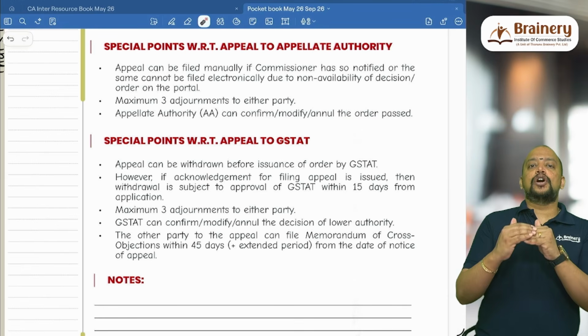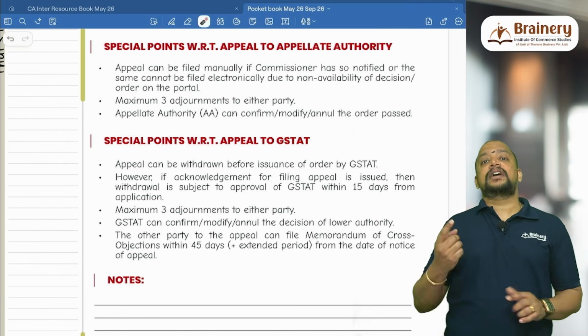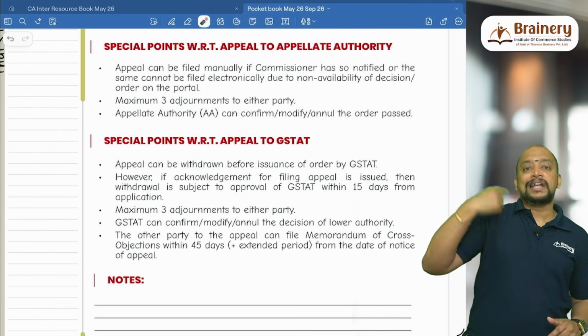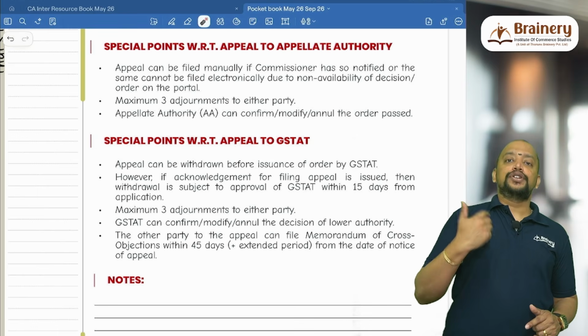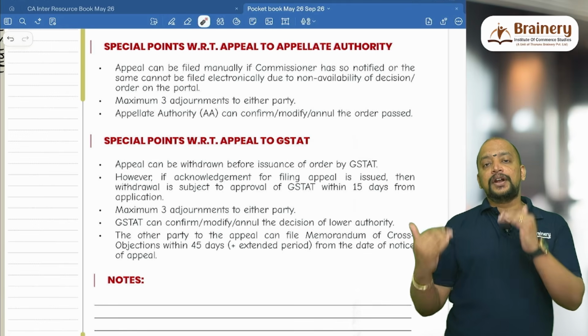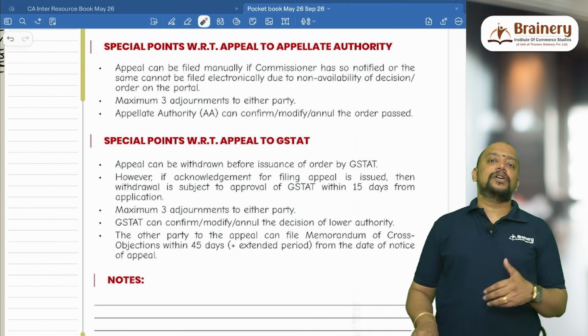Say for example, if the order is for 10 lakhs and if they are enhancing it to 12 lakhs, for that extra 2 lakhs, the commissioner should give a new notice, because the order is only for 10 lakhs. So when they are enhancing for that extra 2 lakhs, the notice should be given, and only then the appellate authority can pass the order for 12 lakhs. When they are reducing, there is no issue. They can modify or they can cancel the order also. That is called as annulment.